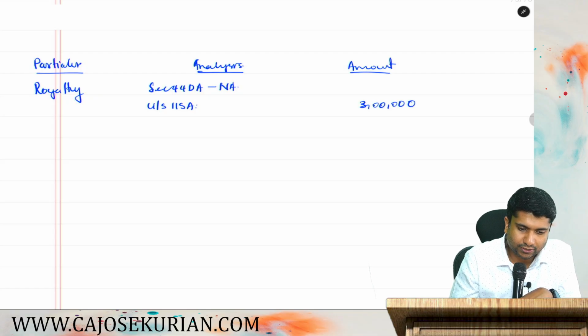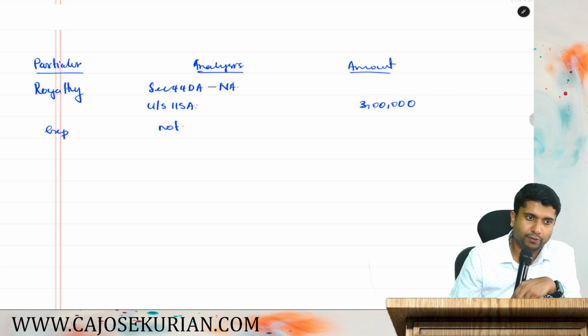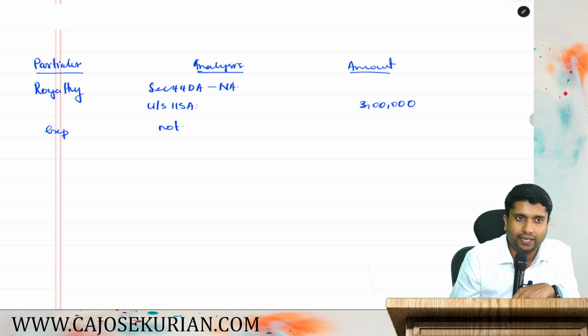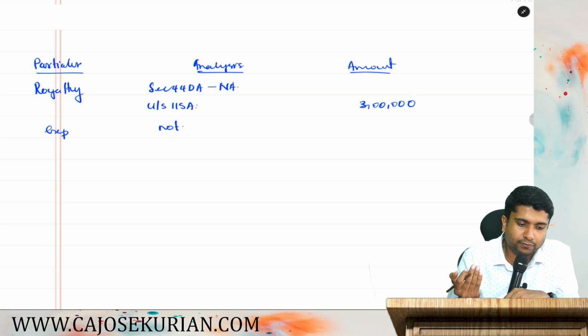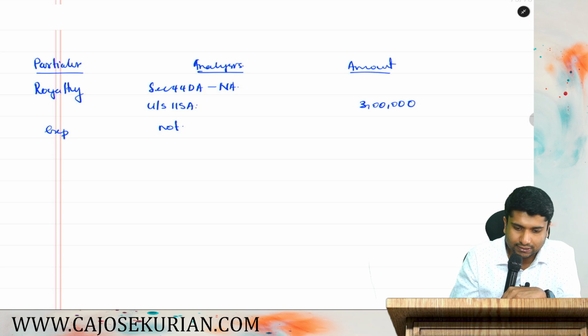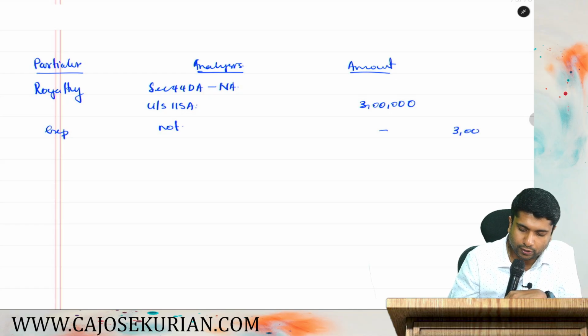And they are talking about some expenses. Can you claim expenses? No. You cannot claim any expenses as a deduction because under section 115A, it is very clear you are not supposed to claim any expenses from section 28 to 44C as a deduction. Not possible. So nothing can be claimed, and hence 3 lakh shall be fully taxable. That is the amount.